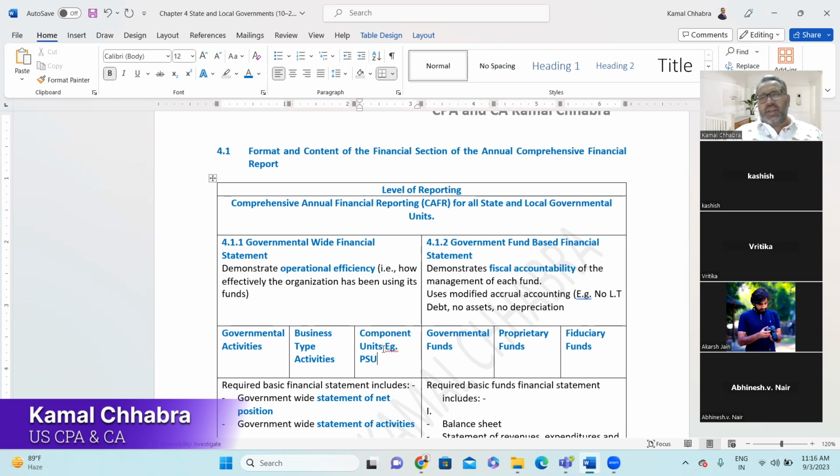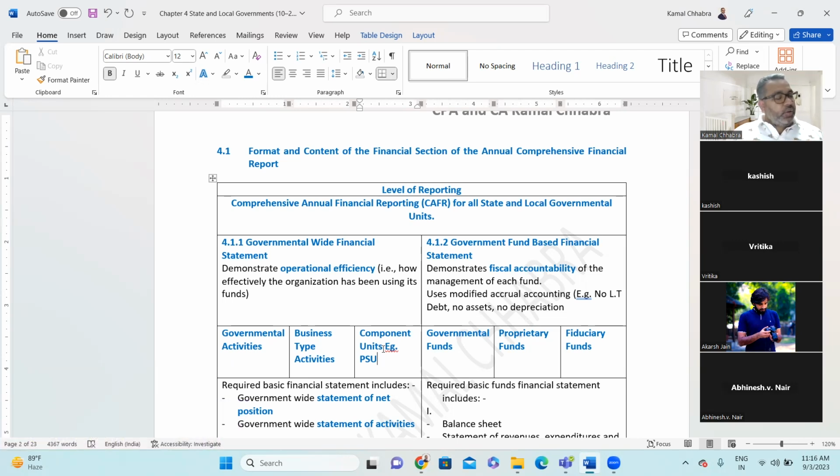Like in India we have NHPC, GAIL, Coal India. Same way there are certain companies owned by the government. Those are called component units, and that is also for business activity. So these three things will come under the government-wide financial statement.